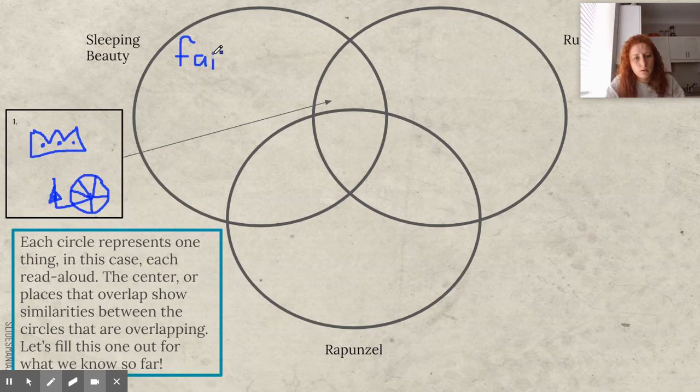So, right, fairies. Okay. What else happened in Sleeping Beauty that didn't happen in Rumpelstiltskin? What was the problem? She was cursed, right? So I'm going to write curse.